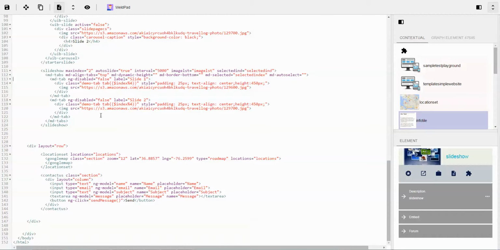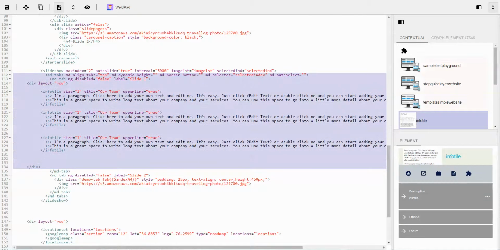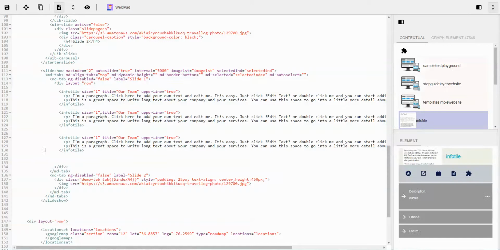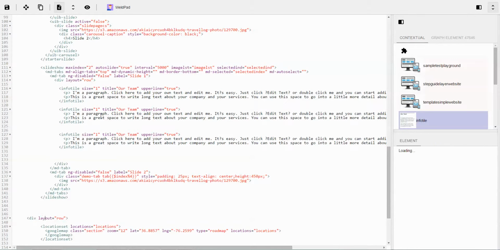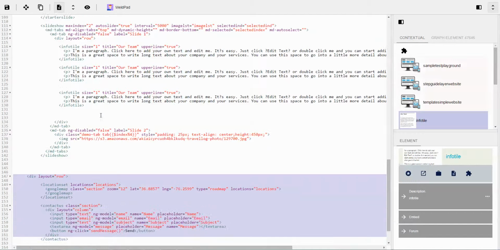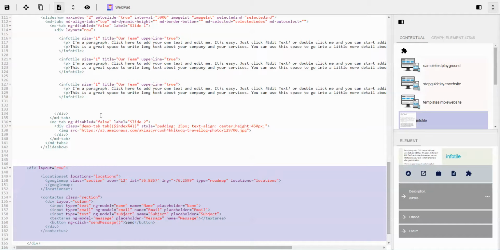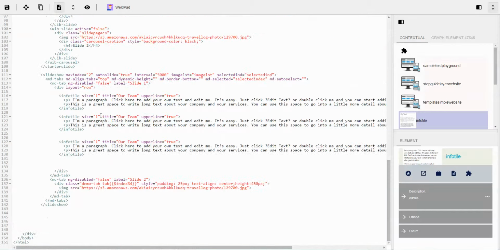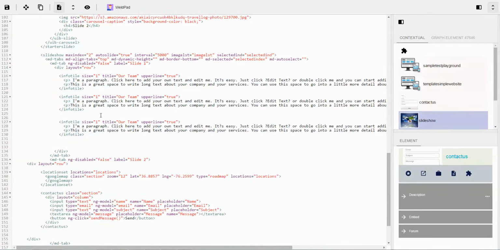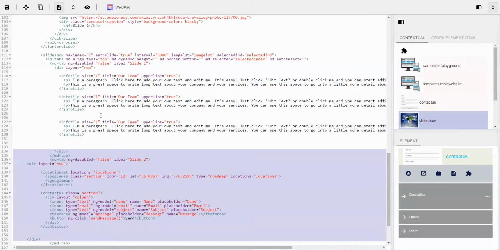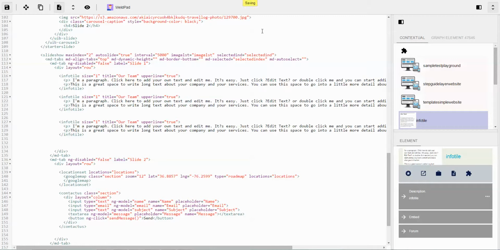And this one. Okay, the tabs inside the first slideshow. Let's auto indent the code, and the locations, the Google location set, and the contact me on the second tab. Let's auto indent the code. Let's see what we've got so far.